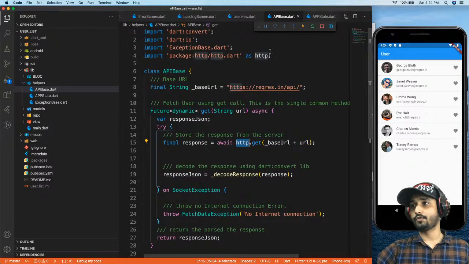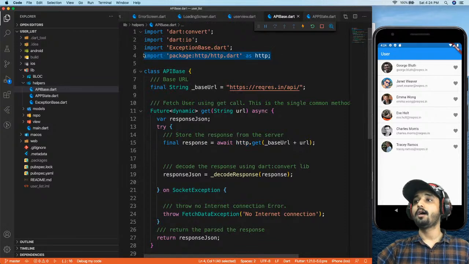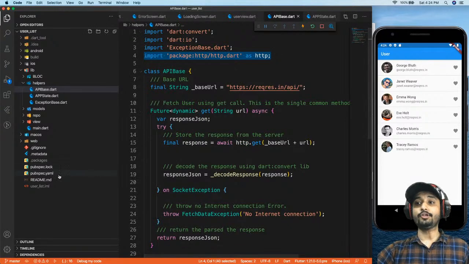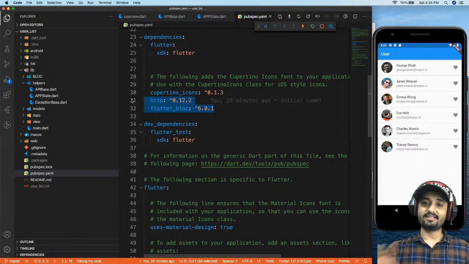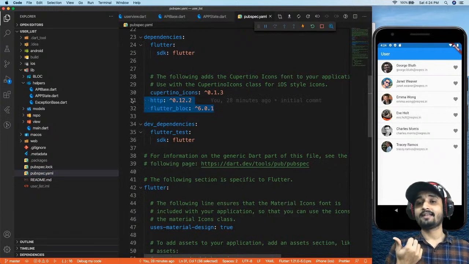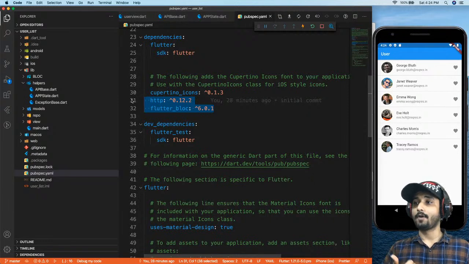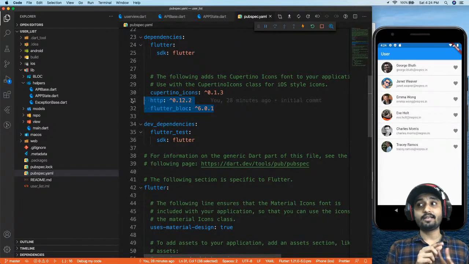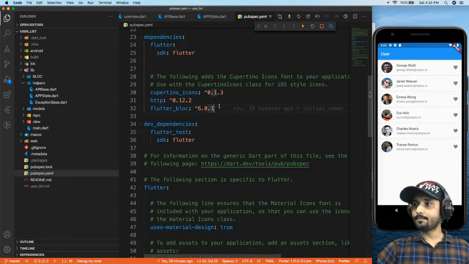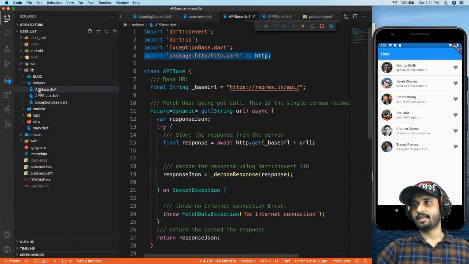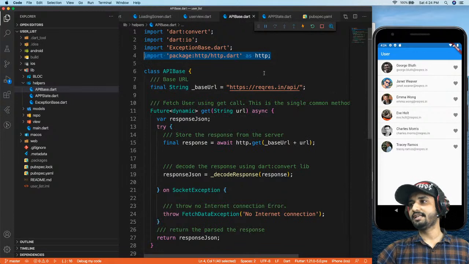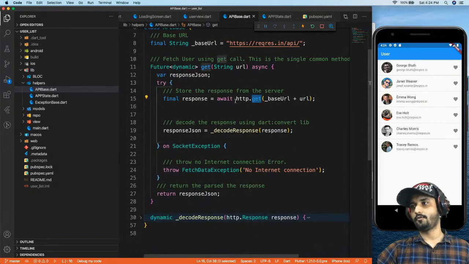You need to know the flow: Flutter gives you a package called http, and to get access, you should use your pubspec.yaml file, right? So you can see over here, I have two packages implemented in my app, and that is http and Flutter BLoC. I'm using http to make API calls, and I'm using Flutter BLoC for state management. Right now we have three states: loading, complete, and error, right? So for that particular purpose, I'm using these two packages, right? And the http I'm using in my API base to communicate with the server, and you can easily get access to a get method just like this, right?